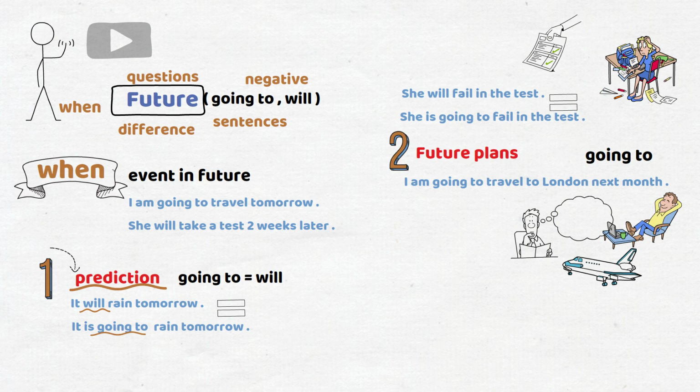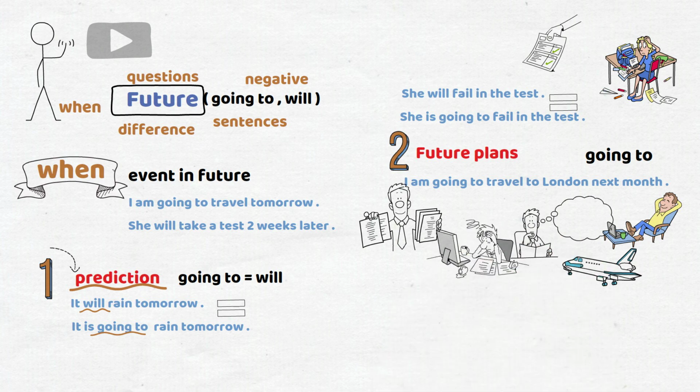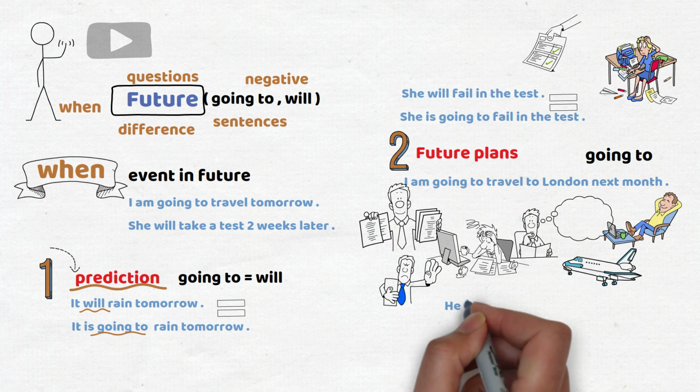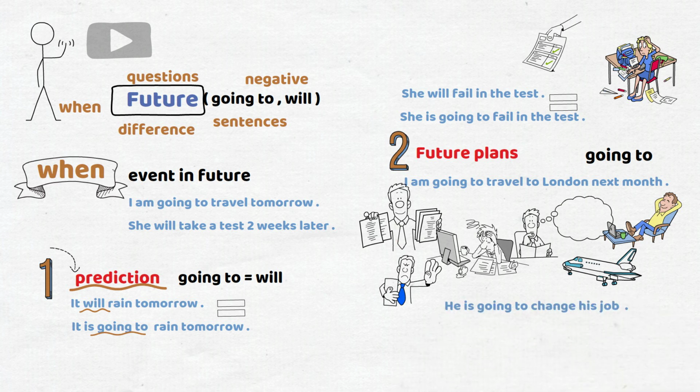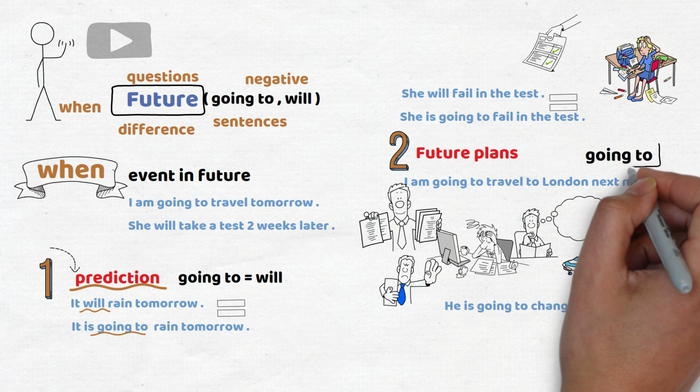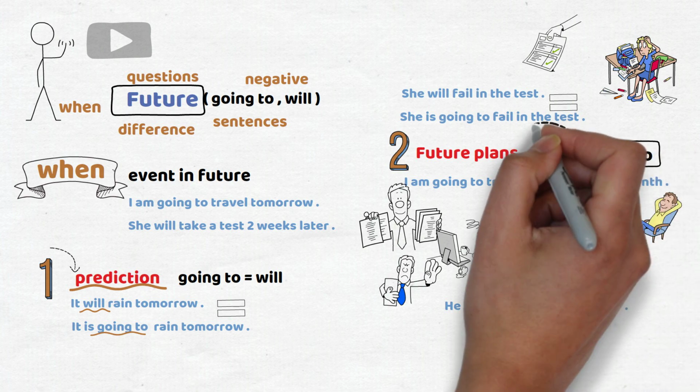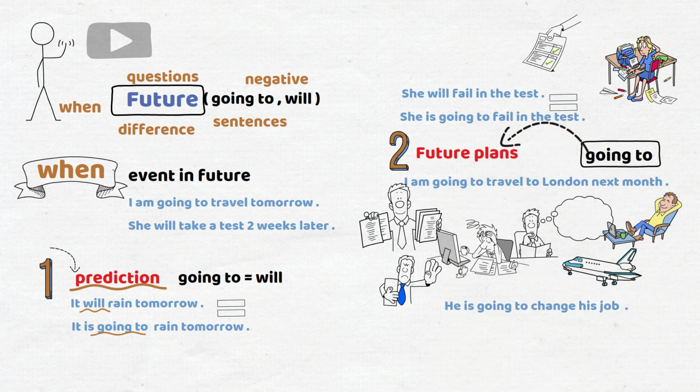Another example. Adam is an employee and he doesn't like his job. He thought about it and he wants to change his job. So I can say, he is going to change his job, because I know he prepared and planned for that. So we can use going to talk about future plans.